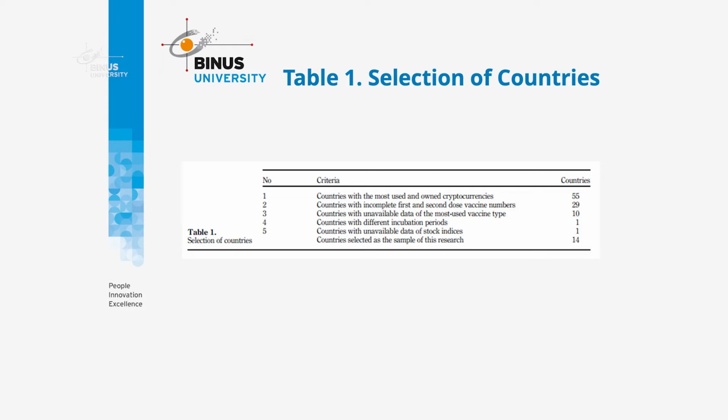The third is the countries with unavailable data of the most used vaccine types: there were 10 countries. Then, with different incubation periods, there was only 1 country, and unavailable data for stock indices, 1 country. So at the end, there were only 14 countries selected as the sample for this research.